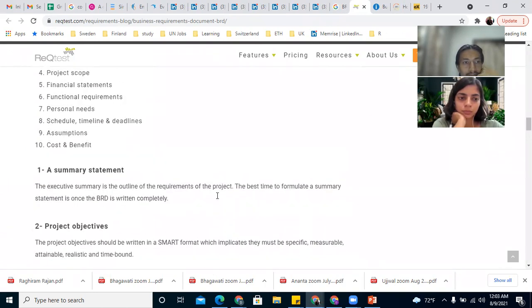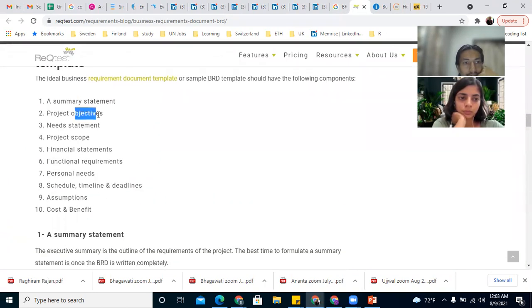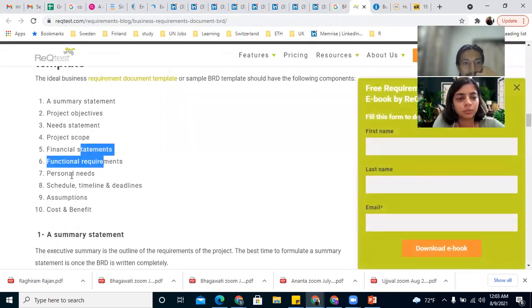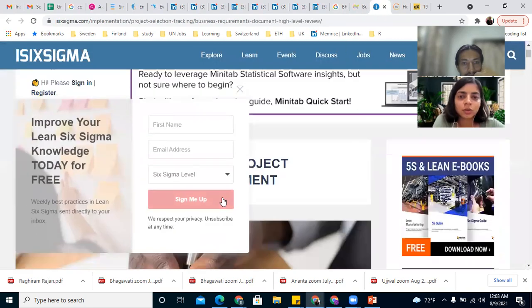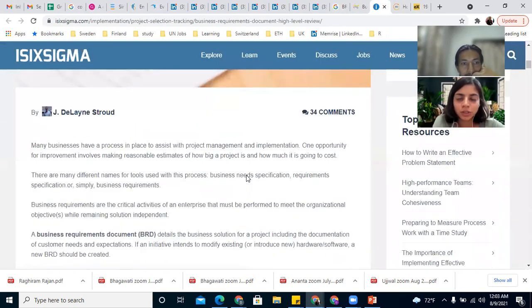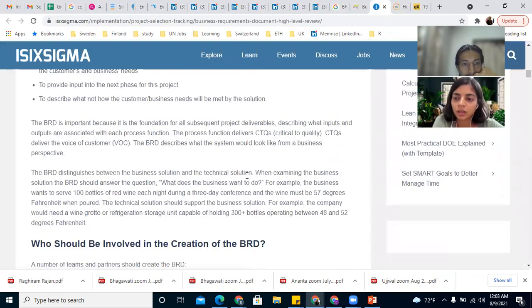Yeah, start with summary, objective, need, project scope, financial statement, functional requirement, timeline, assumption, cost benefit. So again, if I have done any projects on this basis, then I can. Yes.